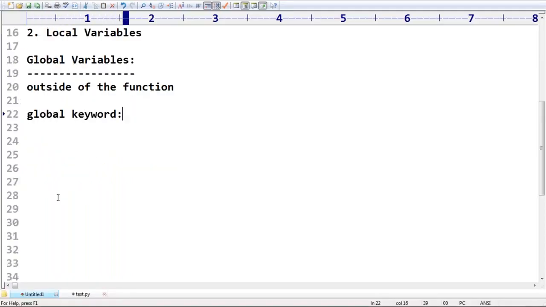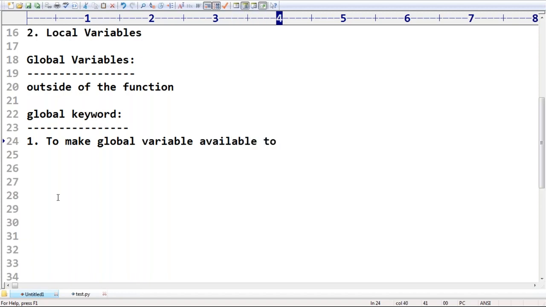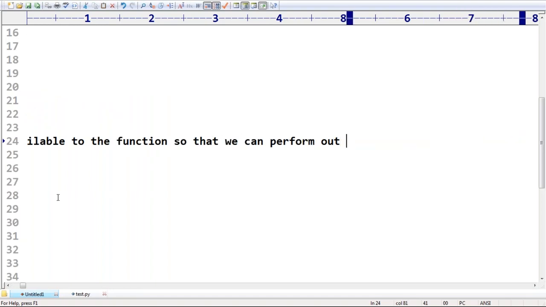One thing is to make a global variable available to the function so that we can perform our required modifications, like this.